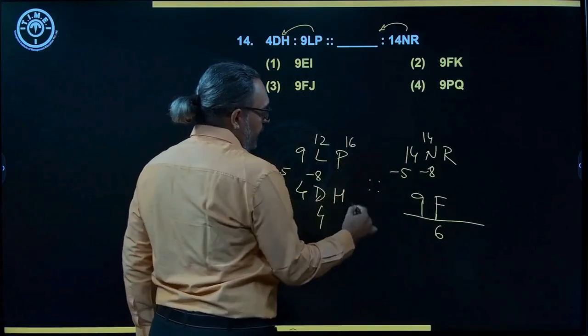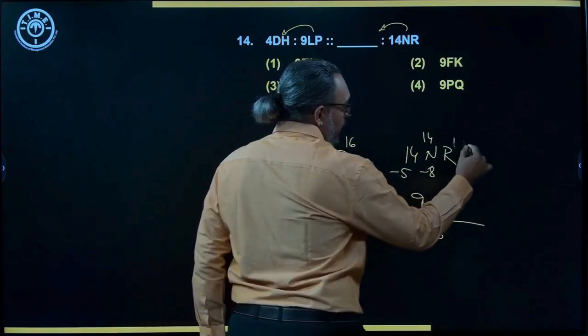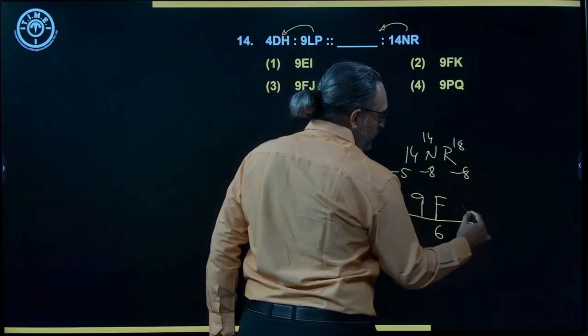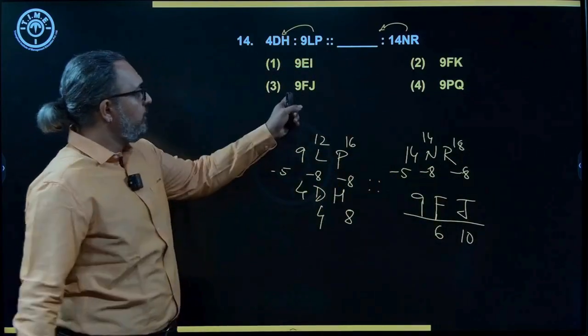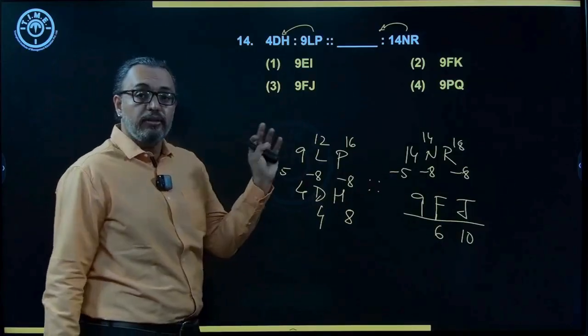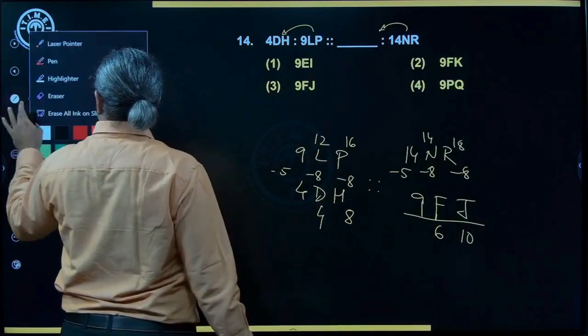Then we have 16 and 8. So again, it is minus 8. So here 18 minus 8, you get 10. 10 is J. So 9FJ. Yes, you do have it. So 14th is third option. And that is what you mark.